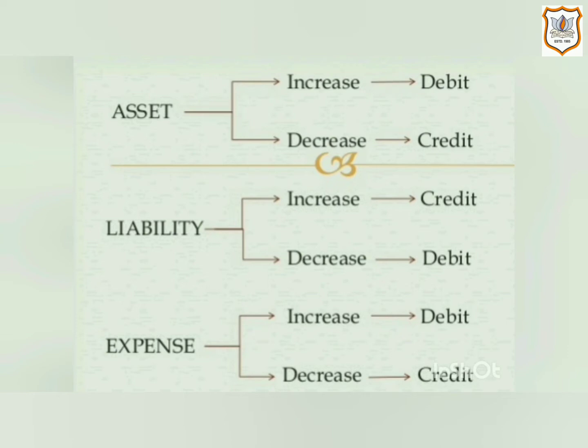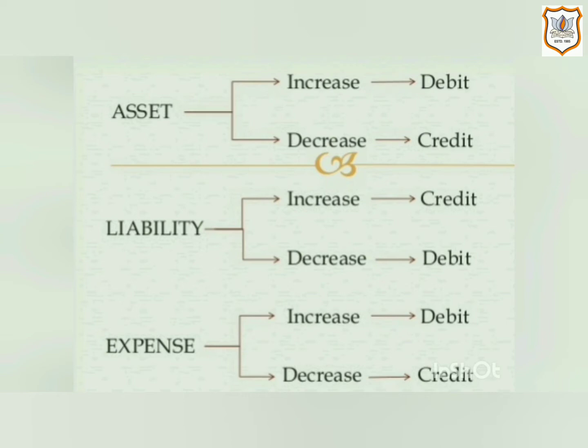The modern approach classifies the accounts in 5 parts. That is, the first one is asset, then liabilities, expenses, revenue and capital. So let's see first asset. The nature of asset is debit. That means assets have a debit balance. And if there is an increase in asset, then it will be debited. And if asset decreases, then it will be credited.